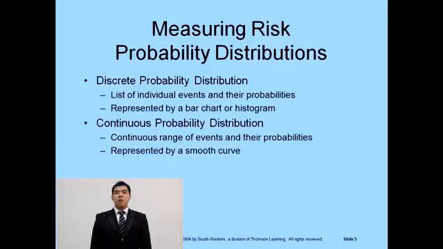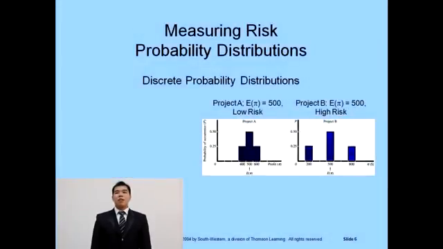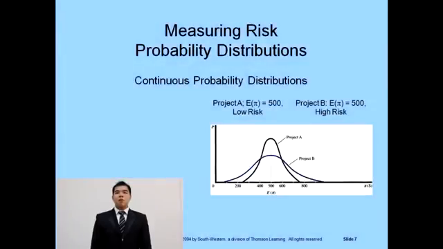After that, we approach the continuous probability distribution, which is a continuous range of events and their probabilities and is represented by a smooth curve. The expected profit for both projects is the same, but the range of profit and the risk is smaller for project A. This is the continuous probability distribution from the previous example. The probability distribution of project A is higher than the probability distribution of project B, which can reflect smaller risks associated with project A than with project B.